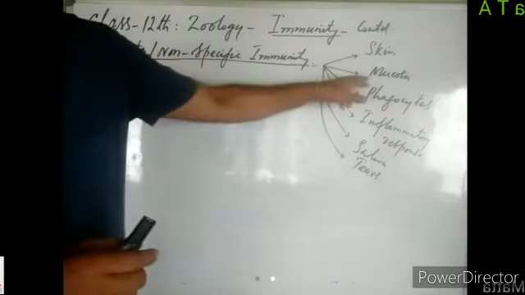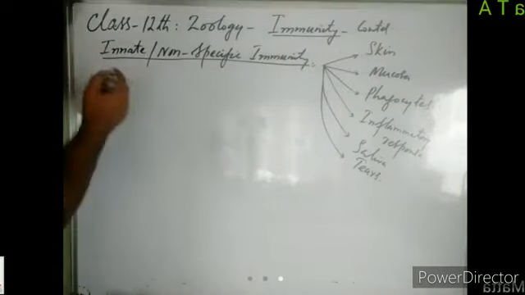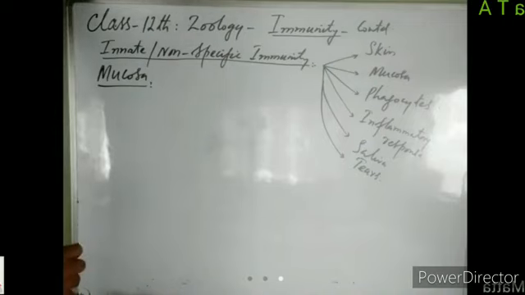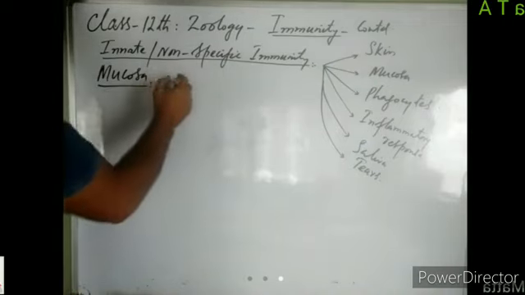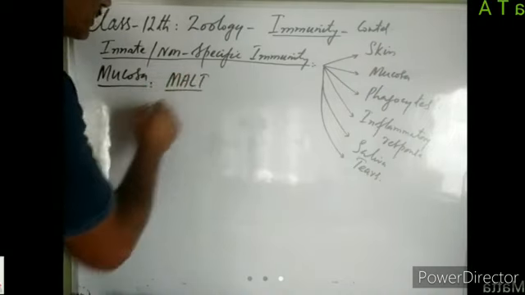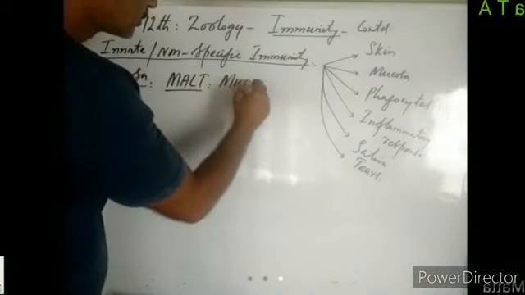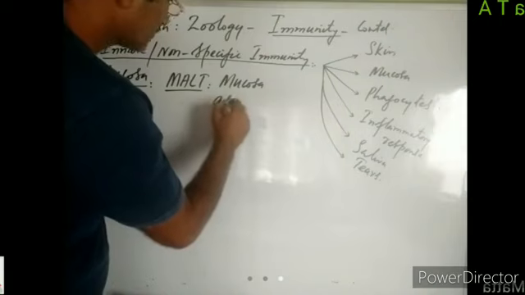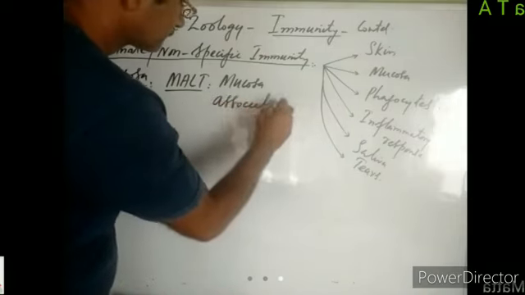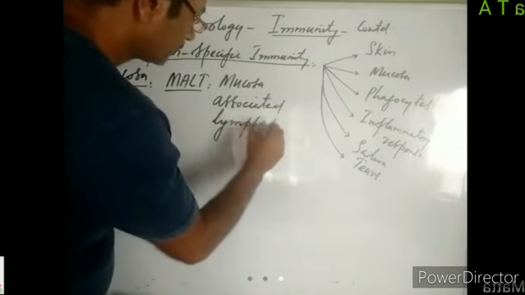Now, in this mucosa, there are certain lymphoid tissues. The lymphoid tissues which are present in mucosa are known as MALT. This acronym MALT stands for mucosa associated lymphoid tissue.